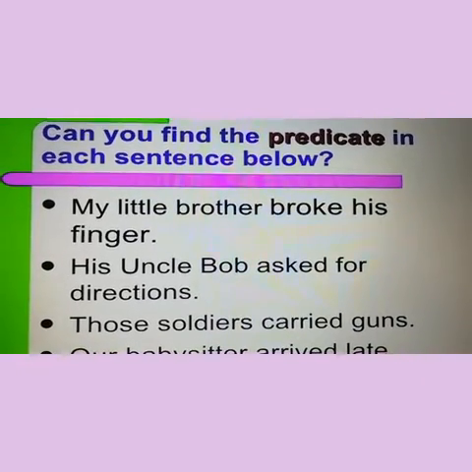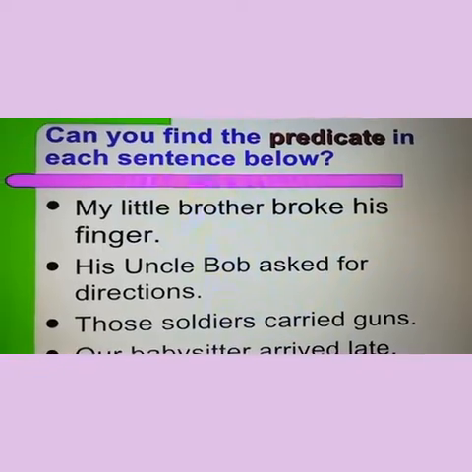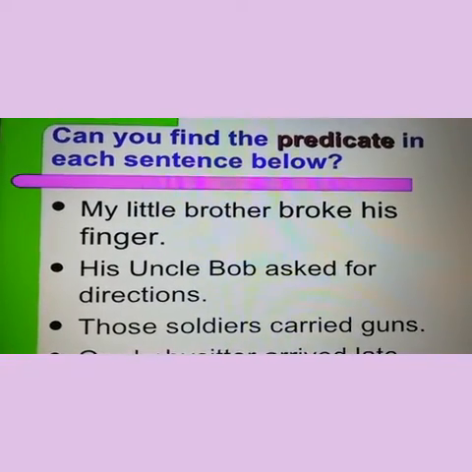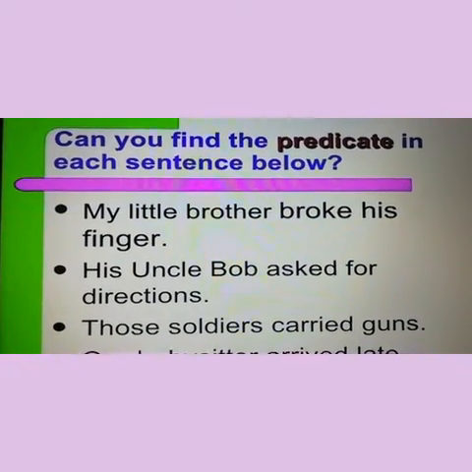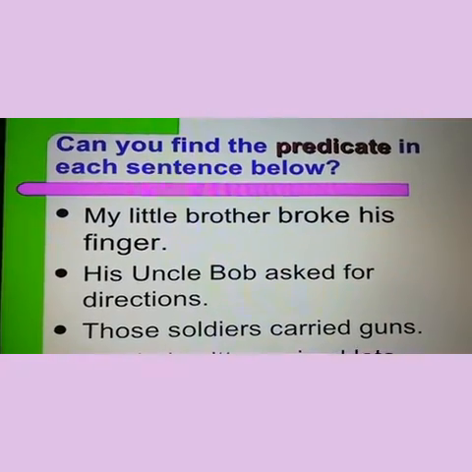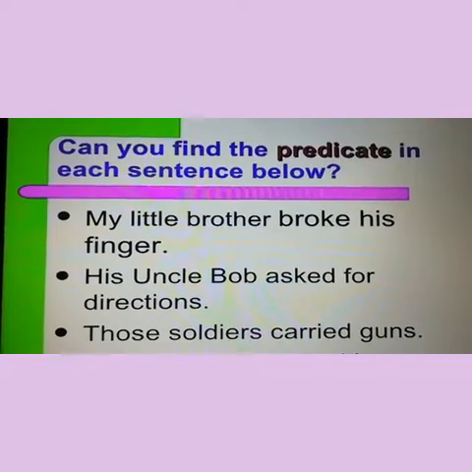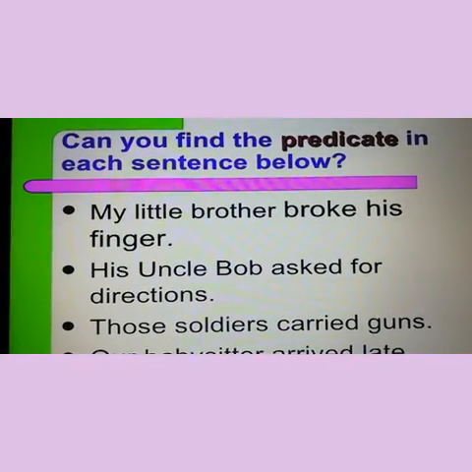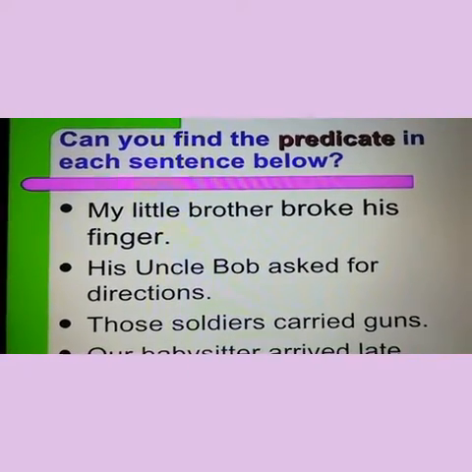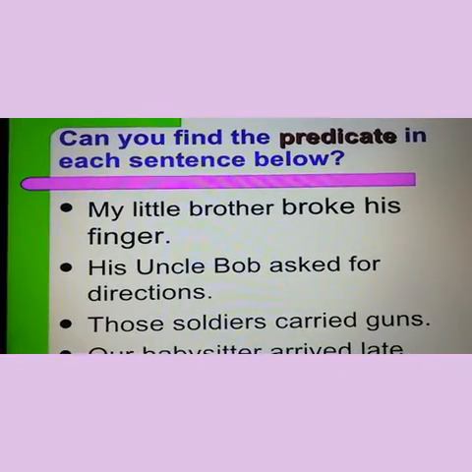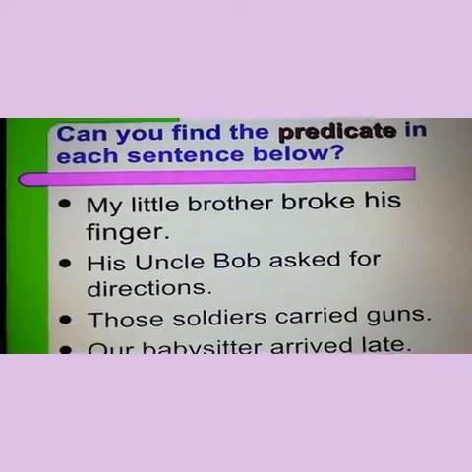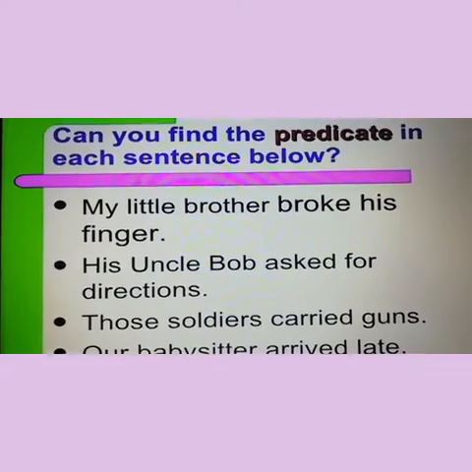His uncle Bob asked for the directions. Now, what will be the predicate? Yes, asked for the directions. What action is Uncle Bob doing? He is asking for the directions. So, the predicate in the above sentence is asked for the directions.